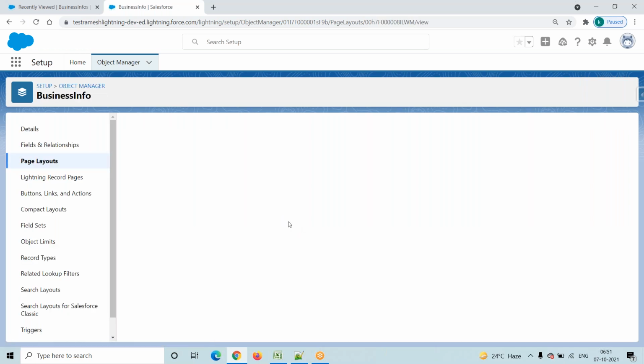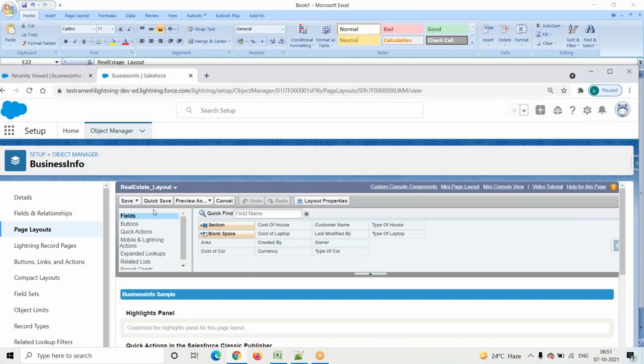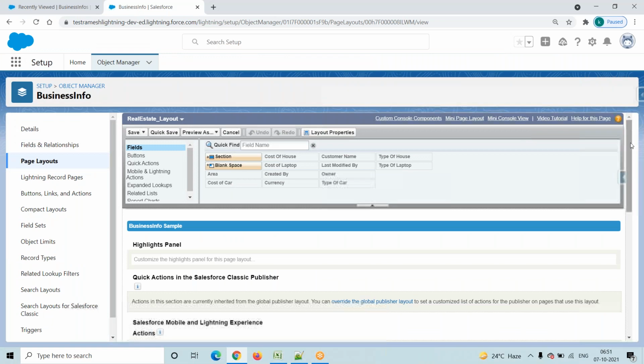Click on the save button. See here, you have to observe what my page layout name is. Real estate info layout, right? Then the next one, you have to observe.